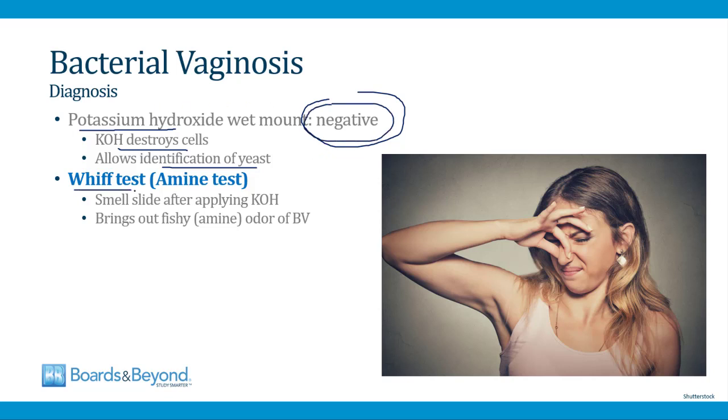And then the whiff test, also called the amine test, is part of the workup of vaginitis. This involves smelling the slide after applying potassium hydroxide. And in women who have bacterial vaginosis, this will bring out that fishy odor of BV. It's also called an amine odor. And so a positive whiff test is a classic finding in a woman who has bacterial vaginosis.